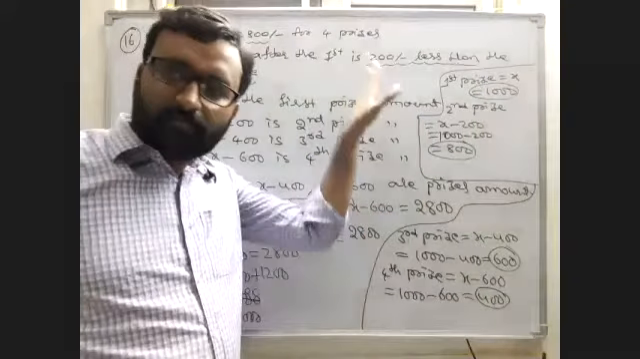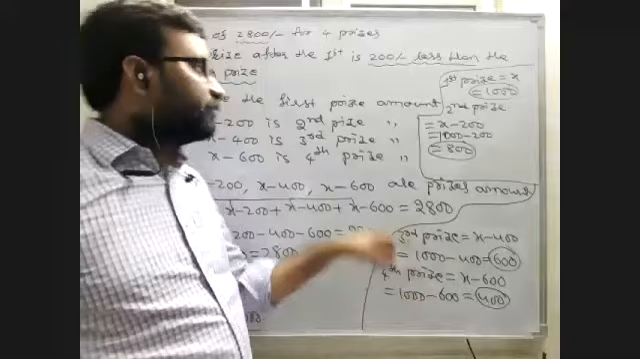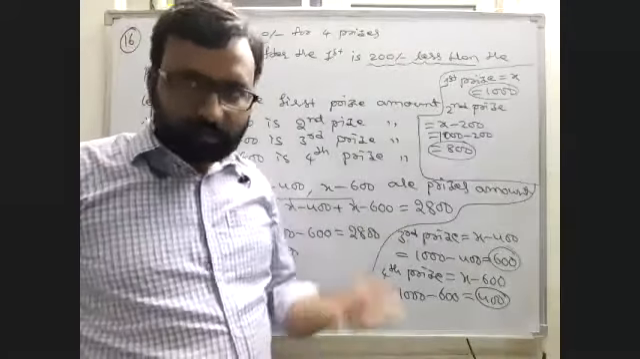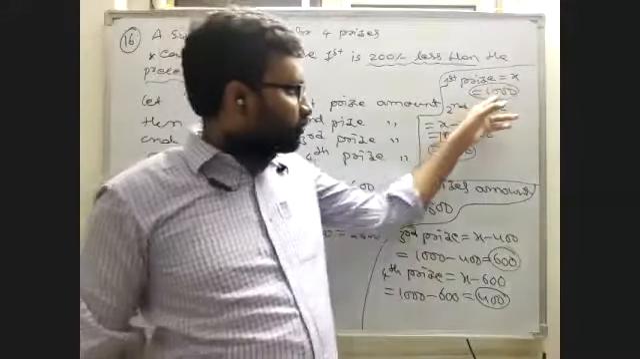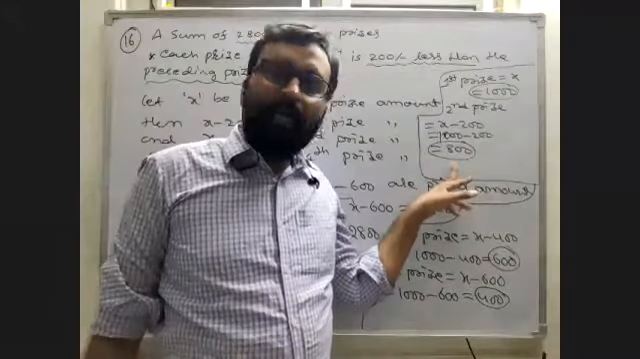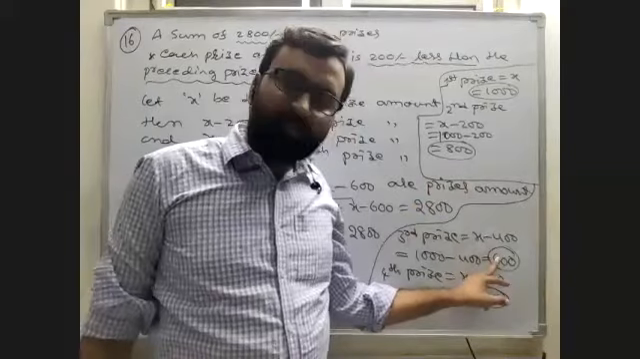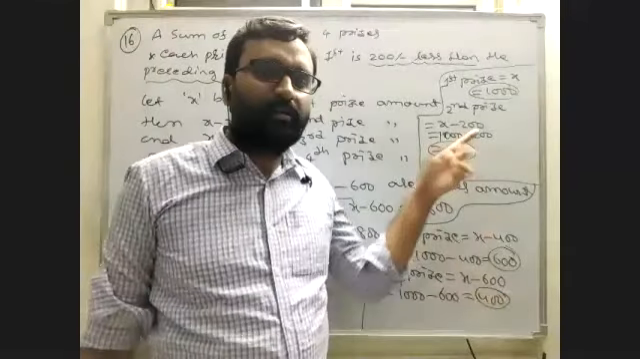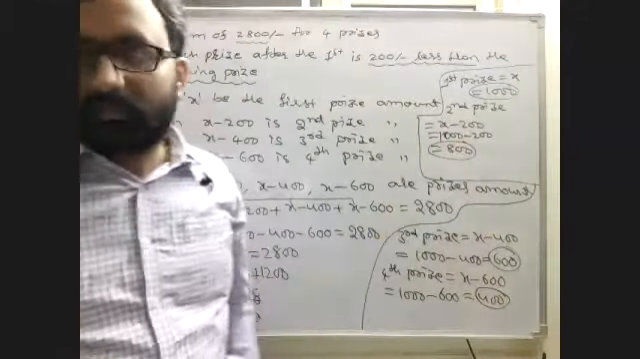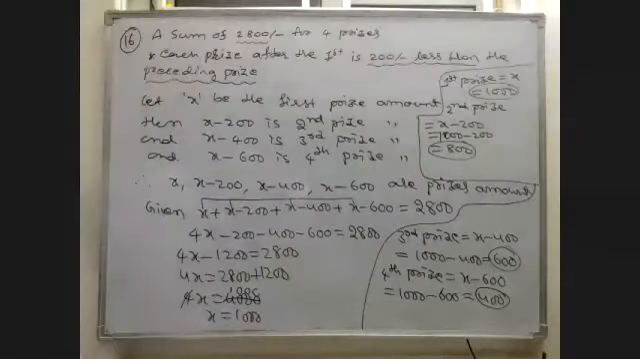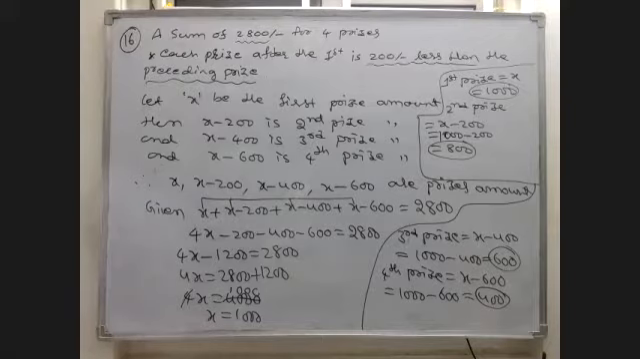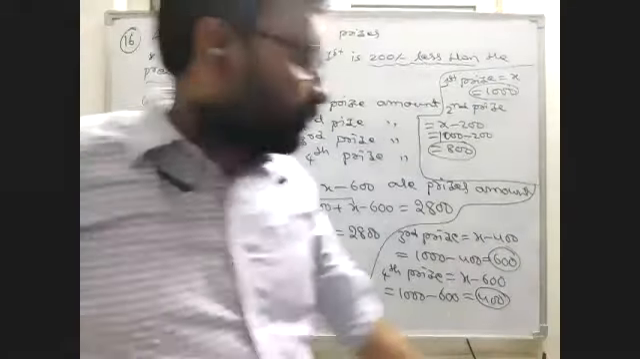The sum of all these amounts should be equal to 2800. Just take one: 1000 plus 800 is 1800. 400 plus 600 is 1000. 1000 plus 1800 is 2800. So this is a very important question and very easy if you understand it. Otherwise, it is very difficult to solve.